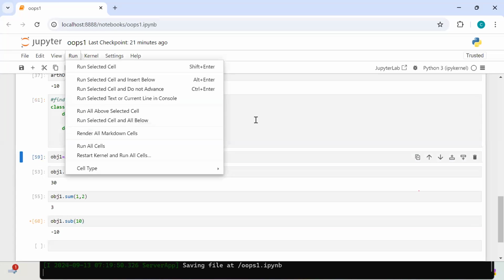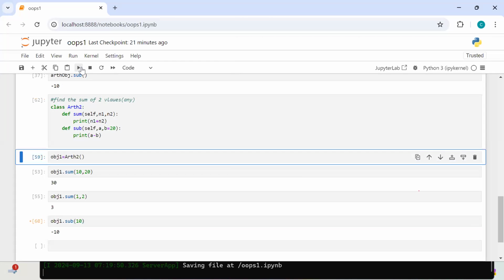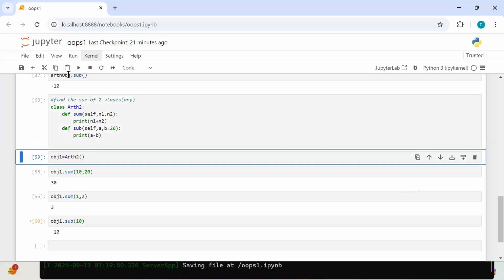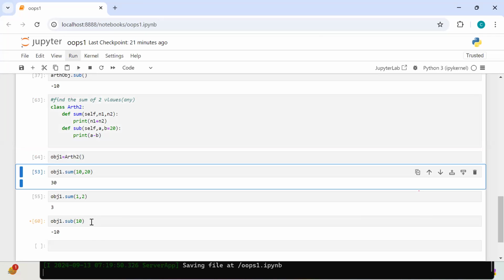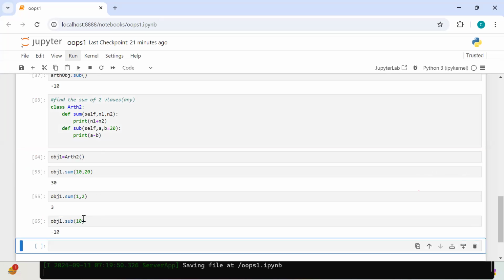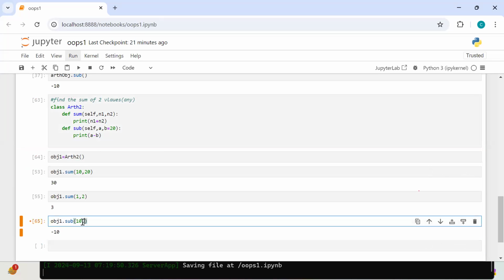Default argument. This particular statement is valid or invalid? Default argument 20, I added as you said. Now if you come here, what should the answer be? If I write like this, valid or invalid?